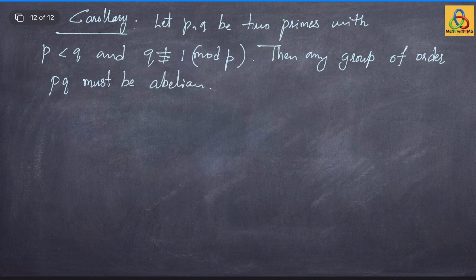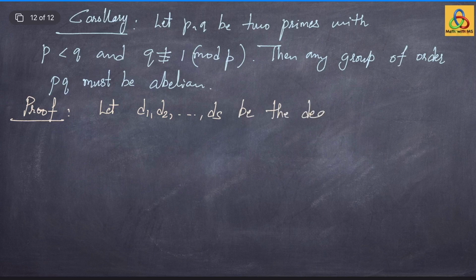Let us prove this result. Let d1, d2, so on ds be the degrees of the irreducible representations of the group G.